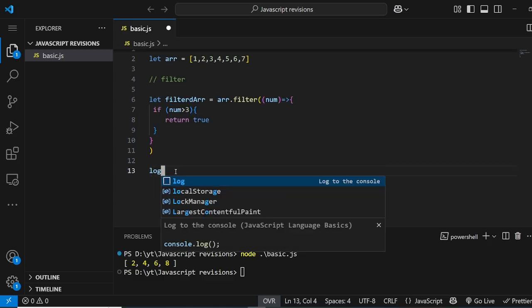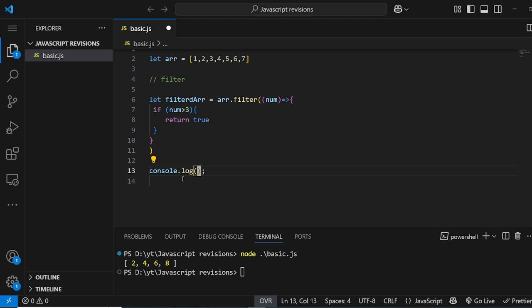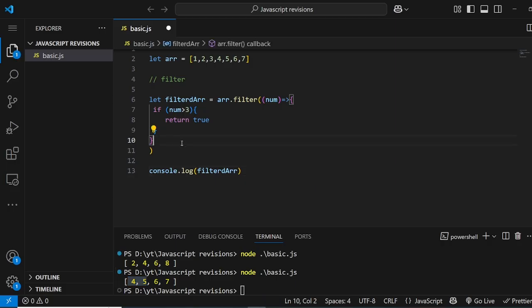So let's log the filtered array, and as you can see, we get 4 5 6 7.